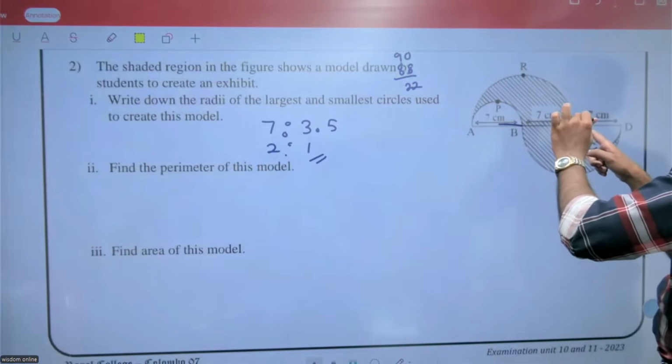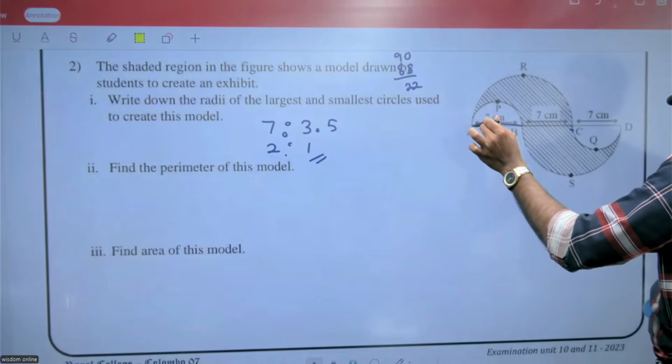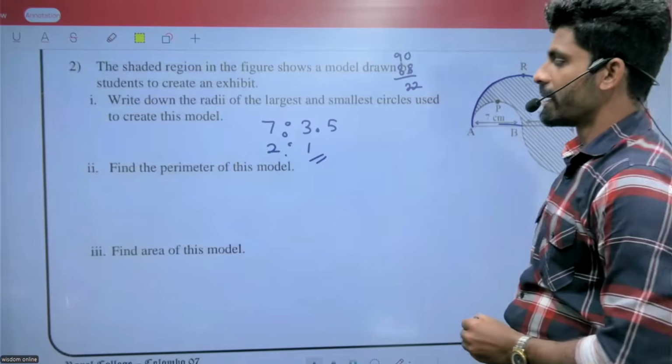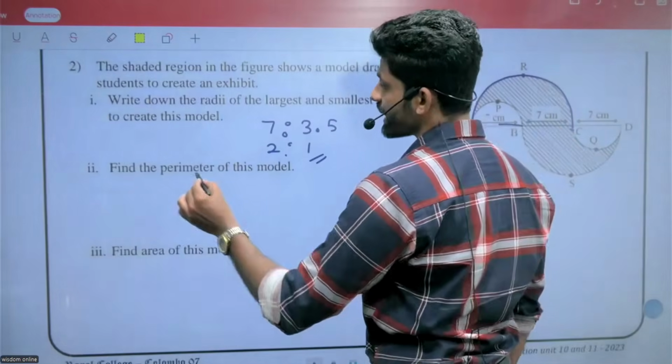Look at this. I'm going to find the blue colored one first. Blue color means arc.